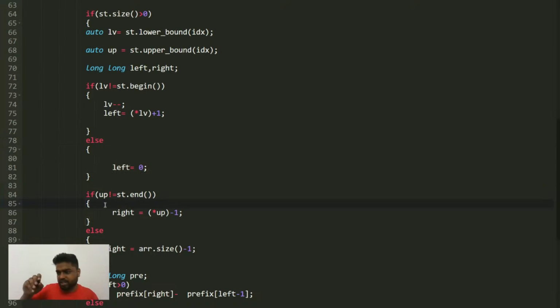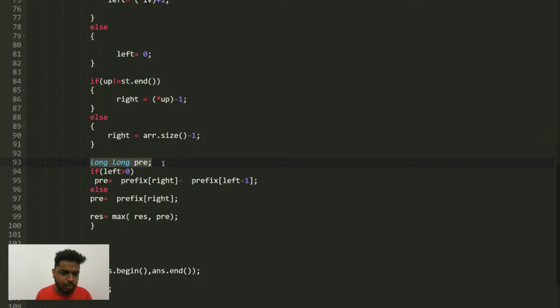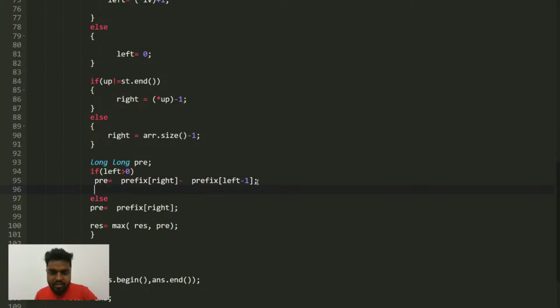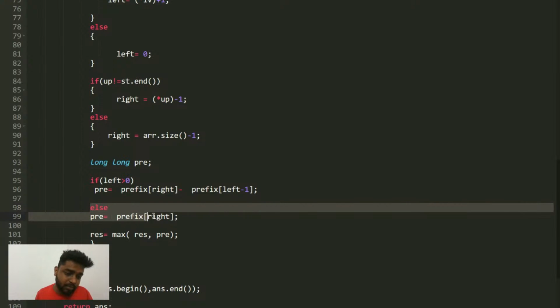Suppose you are checking on the right side. So if you're checking on the right side, you find the up and then you do minus one for it. You just find the up and do minus one for it, because that is what I was explaining. And if it's not present, then you point your right to the last element. Then after that what you do is simple. You take the prefix sum. If the left is greater than 0, then the sum of that range would be prefix of right minus prefix of left. Otherwise the sum would be prefix of right only, if the left is 0.